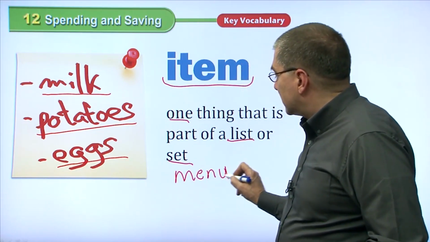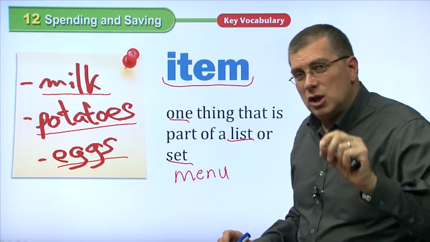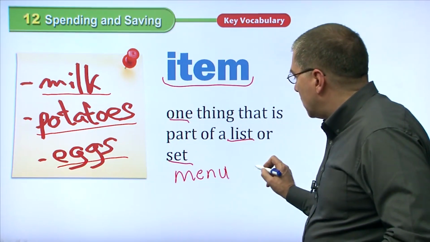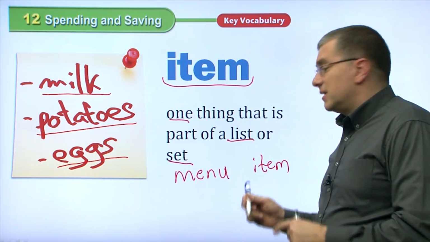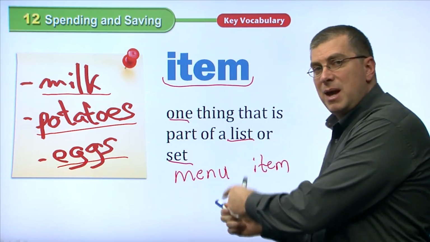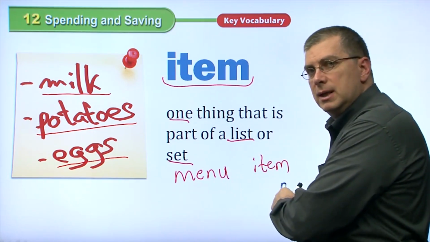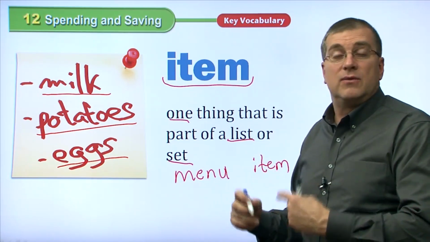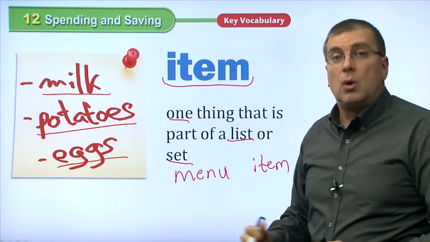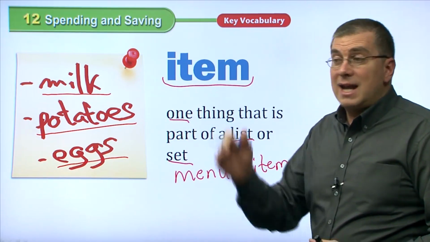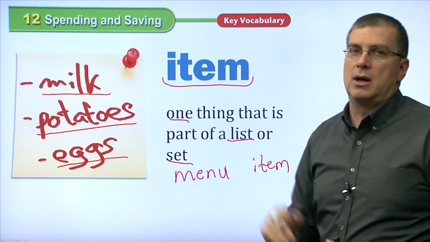A menu is a list or a set. So when you're looking at one dish on the menu, that is a menu item. If you say, I want fried chicken, that fried chicken is an item on the menu. Fried chicken is not a menu, it's a menu item. So if you say, what's the menu like? What are the things on the menu? Or do you have a menu? I like this on the menu. What's on the menu are the items on the menu.